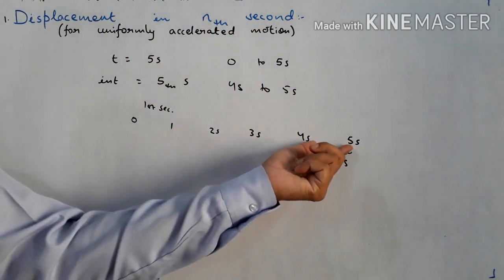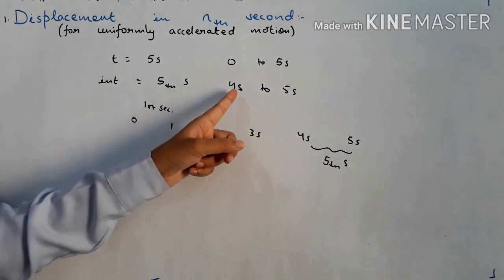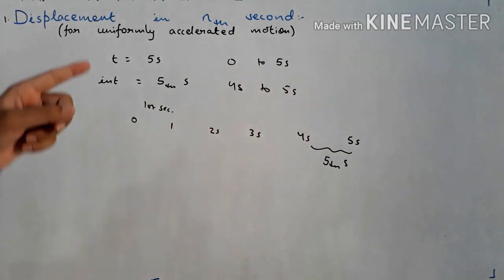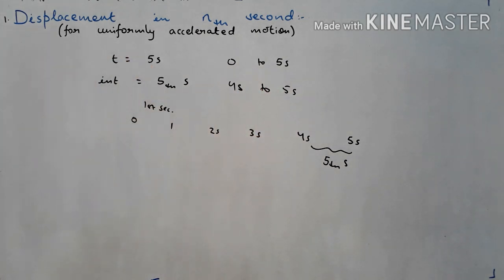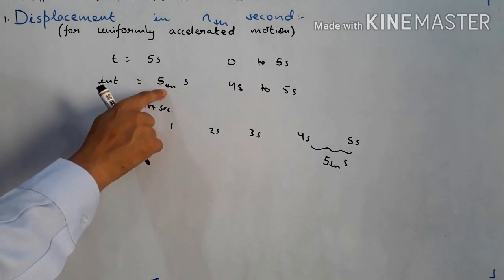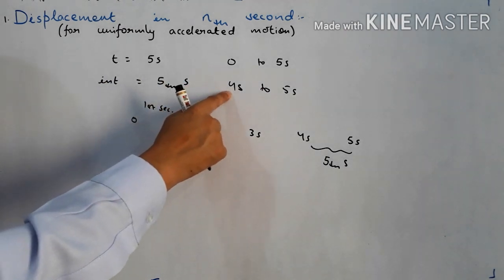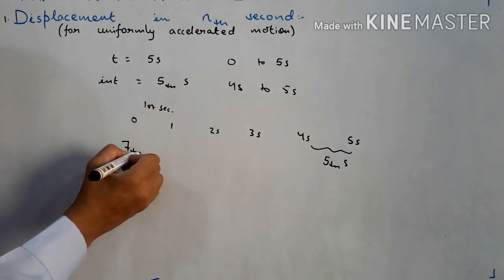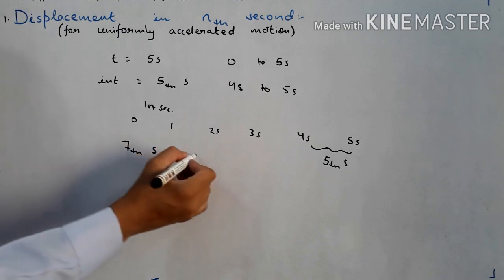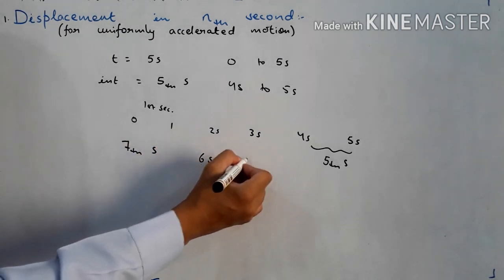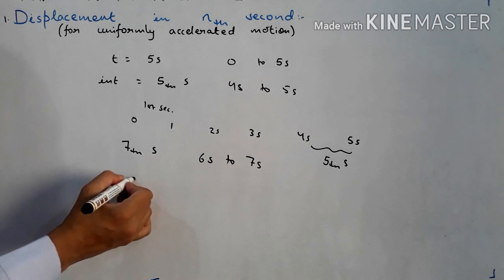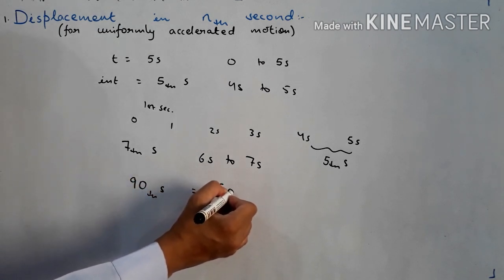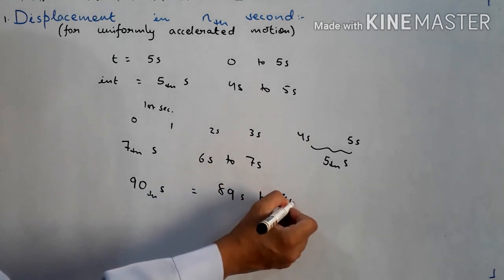During this interval, what is the displacement? What is the time from 4 second to 5 second? It is 1 second, 5 minus 4, that is 1. But here the interval was 5 seconds. So this is 5th second. The 5th second starts from 4 and ends at 5 seconds. Likewise, if I ask you 7th second, it will start from 6th second and end at 7th second. The 90th second will start from 89 seconds to 90 seconds.